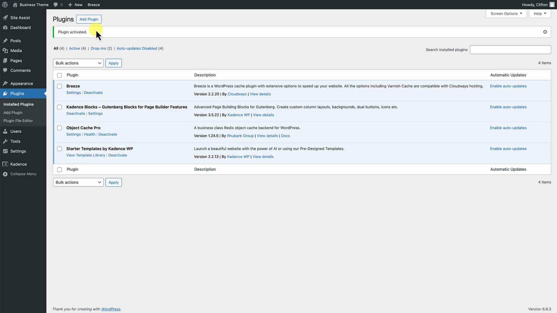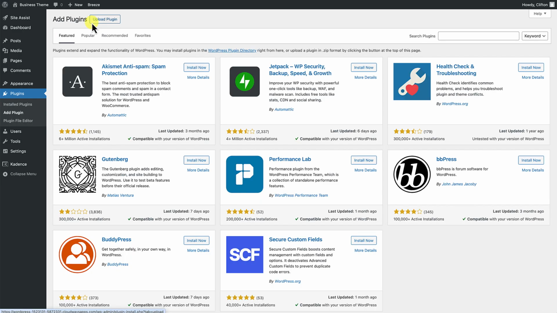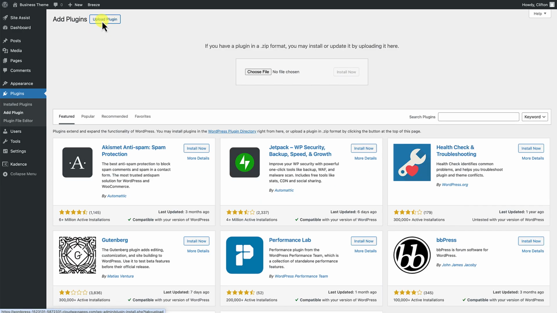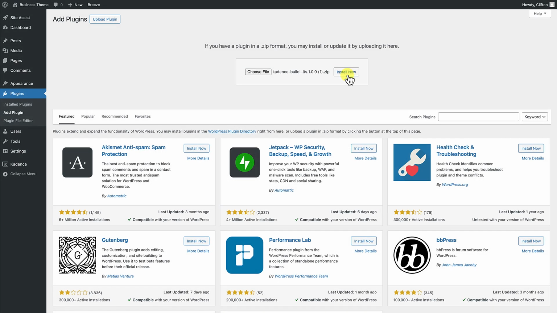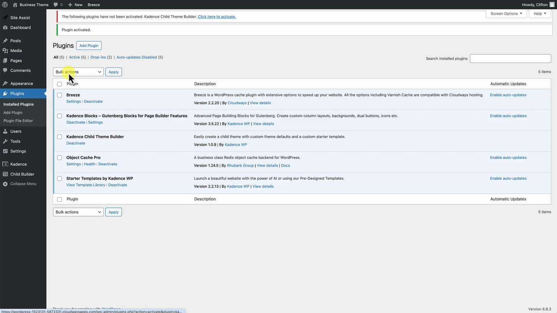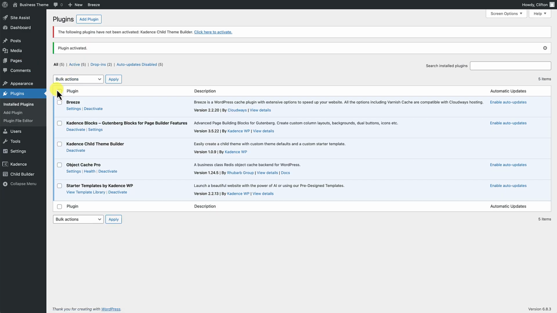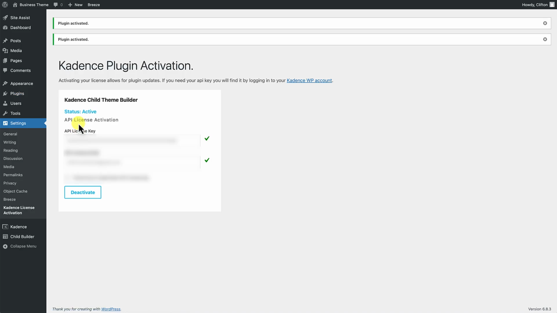Next, I'm going to click on add plugin, then click on upload plugin. I'm going to click on choose file, and the file that we want is our Kadence Child Theme Builder file. Let's click on open, install now, and activate. Once you activate it, it's going to ask you to add your plugin license, so I'm going to click here. Once you've done that, you've now completed the Kadence Child Theme Plugin Builder activation.